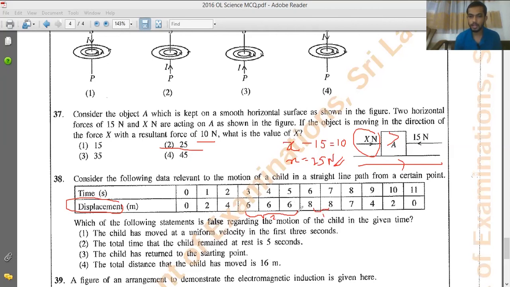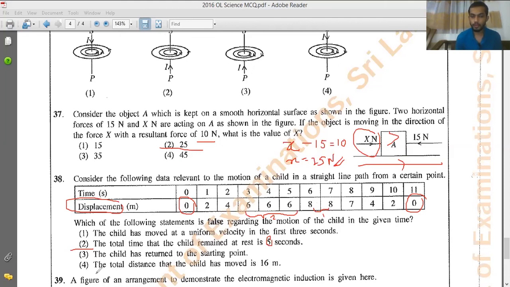So the child has remained at rest for 3 seconds, not 5 seconds. So that will be the false statement here. If I check the third answer, the child has returned to the starting point. How to find that? At the start, displacement is 0. At the final point also, displacement is 0. So the child has returned to the starting point. This 2, 2 is also correct.